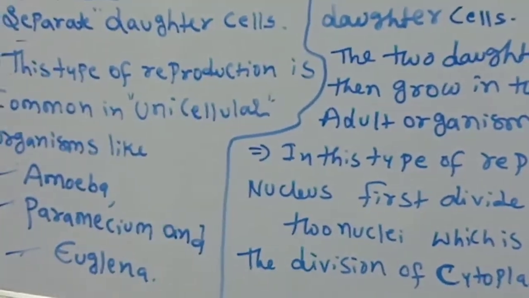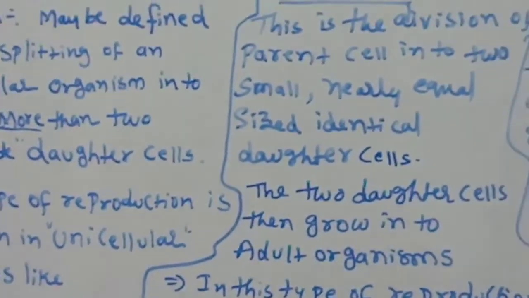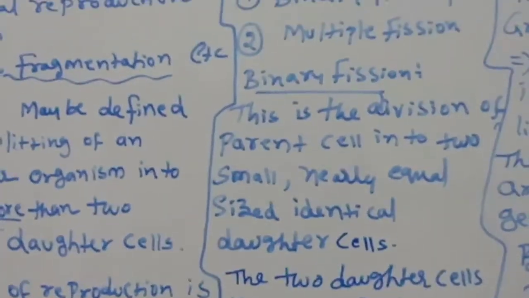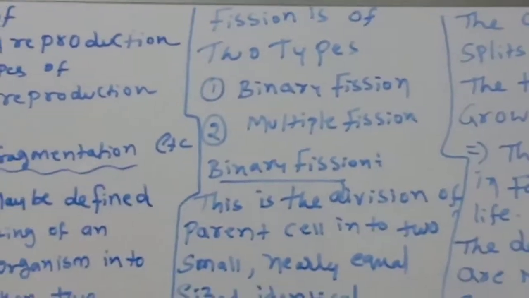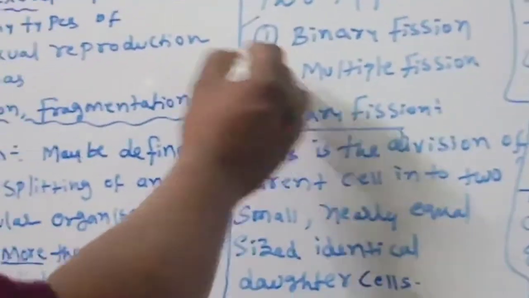Next, fission is of two types. How many types of fission? The fission is of two types. Number one, binary fission. Number two, multiple fission.